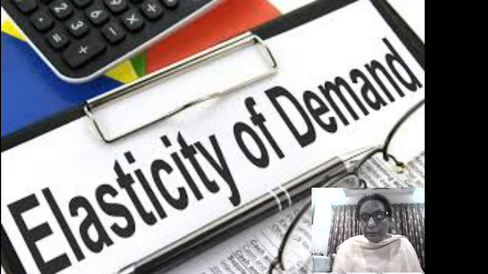For example, if the price doubles, is there any possibility that the demand will be half? Or if the price is reduced by 50%, is there any possibility that the demand increases exactly double?